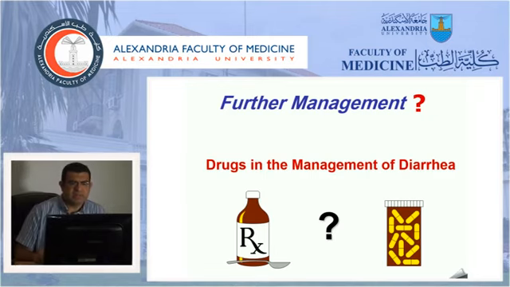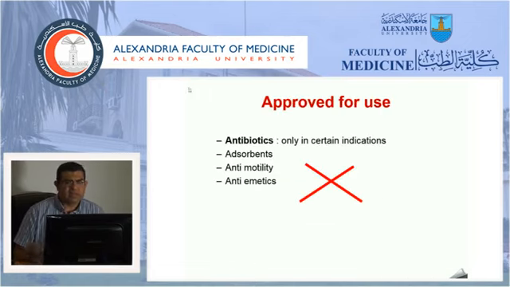What are the other drugs that can be given in the management of diarrhea according to individual cases? Antibiotics are used only in certain indications. We'll talk about them later. Adsorbents, antimotility drugs and antiemetics are not recommended anymore because they carry more side effects. The adsorbents and antimotility drugs prolong the excretion of the infectious agent in the stool. Sometimes they have side effects, and they shift our attention and the mother's attention away from hydration and feeding.